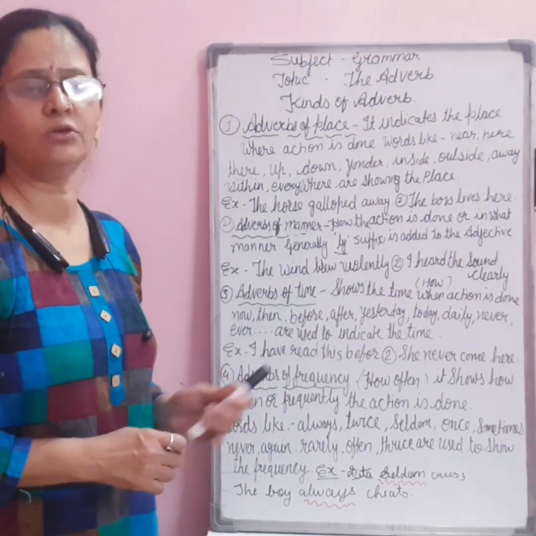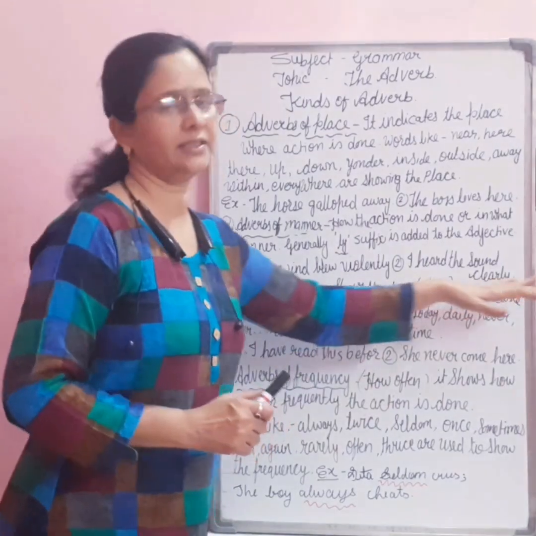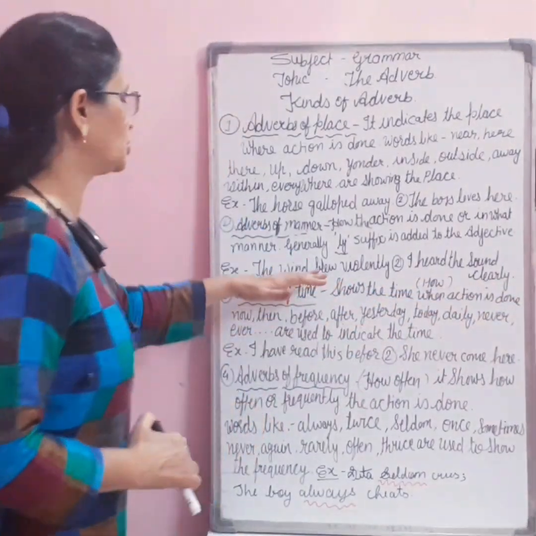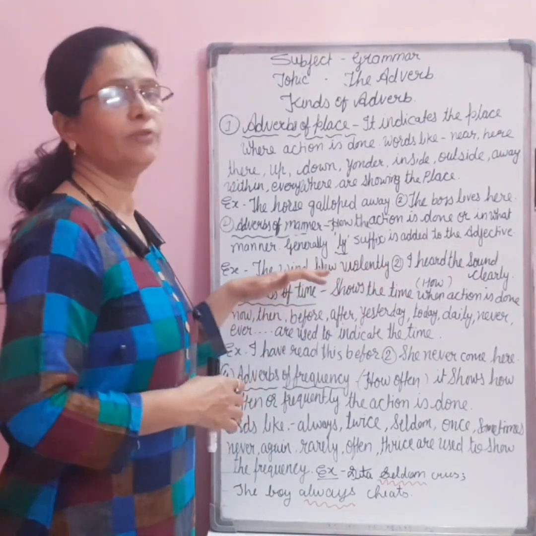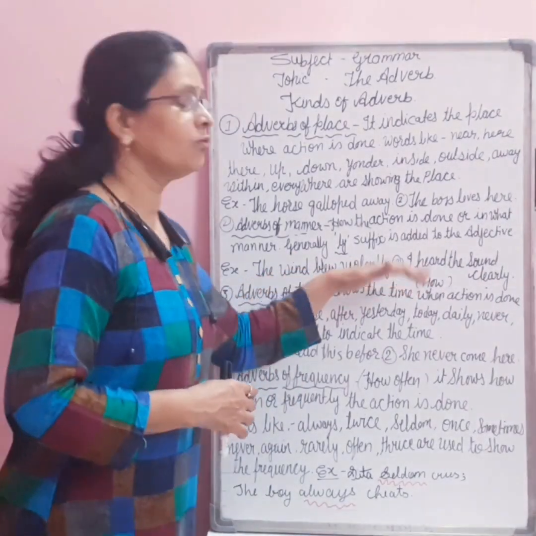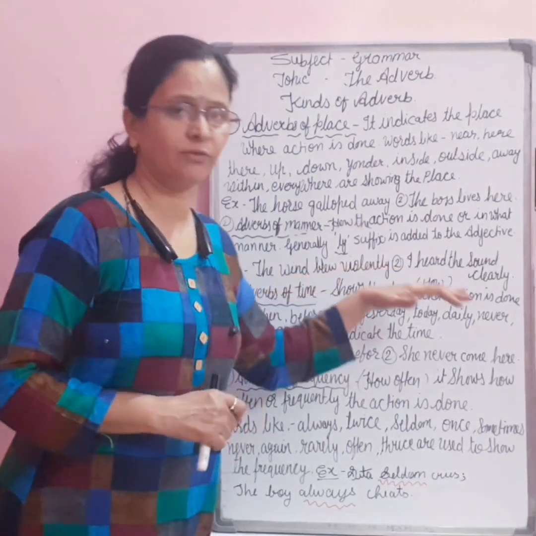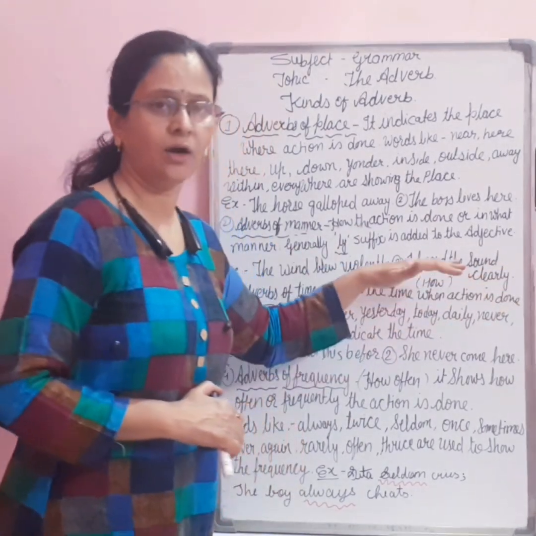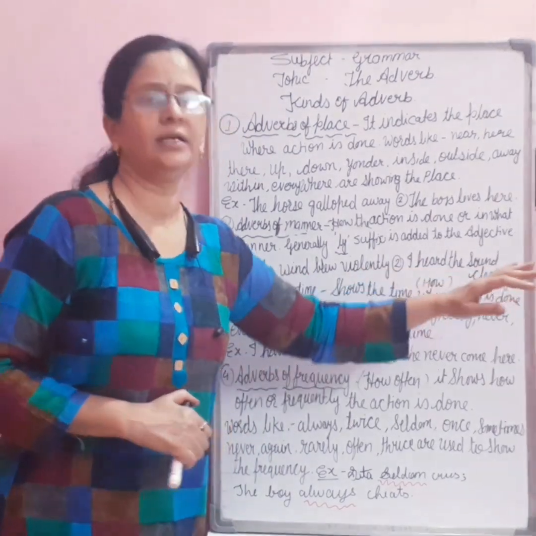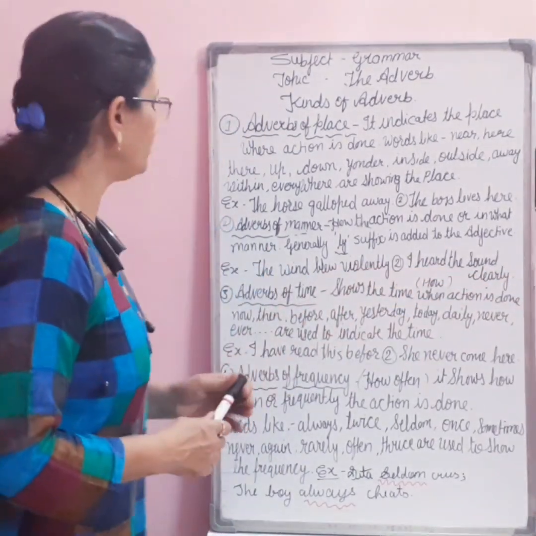I heard the sound very clearly. Clearly is an adverb, and it shows how the work is done. The wind is blowing violently, so violently shows adverb of manner. I heard the sound clearly. How was the sound heard? Clearly. Clearly is the adverb of manner.